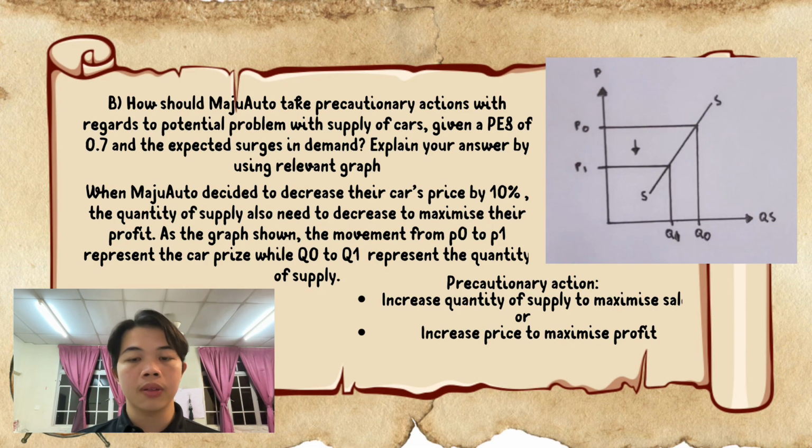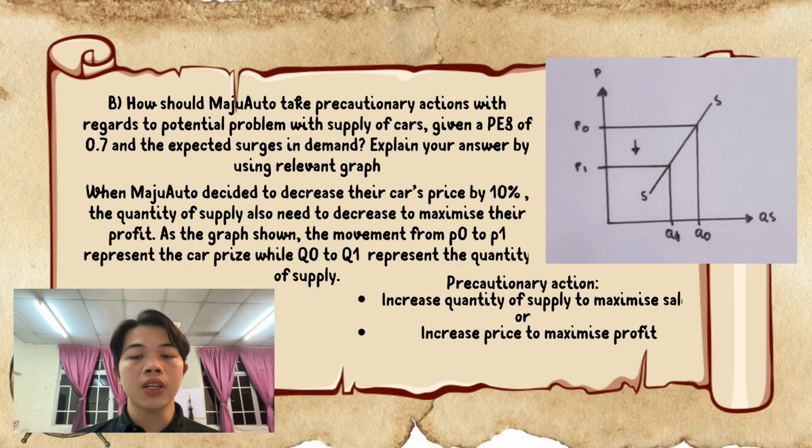As the graph shows, the movement from P0 to P1 represents the car price, while Q0 to Q1 represents the quantity supplied. Based on the degree of elasticity, which is 0.7, the type of elasticity is inelastic, because the degree of elasticity is between 0 and 1. Because of that, a change in the price of the good causes a smaller percentage change in the quantity supplied, as you can see in the graph.